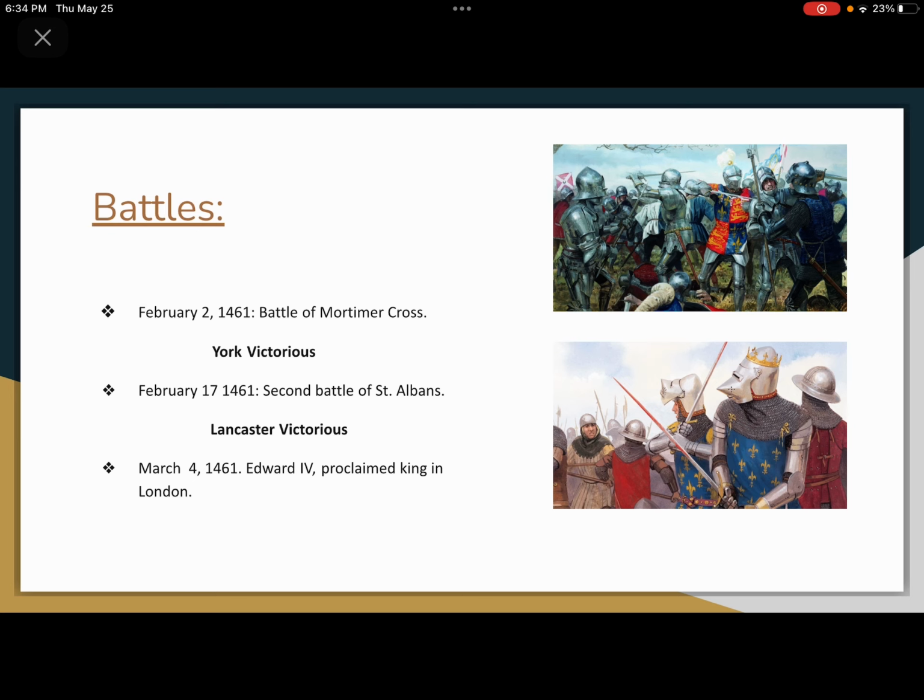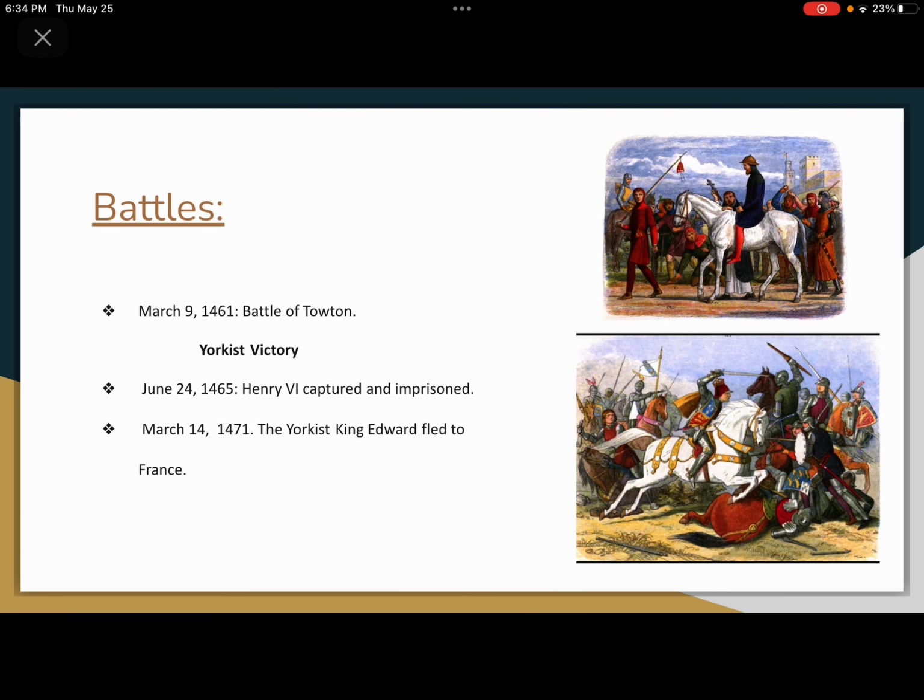On February 17, 1461, the Second Battle of St. Albans took place, a victory for the House of Lancaster. Henry VI was rescued. On March 4, 1461, Edward IV was proclaimed king in London. On March 9, 1461, the Battle of Towton broke out, another Yorkist victory for the Earl of Warwick. On June 24, 1465, Henry VI was captured and imprisoned in the Tower of London.